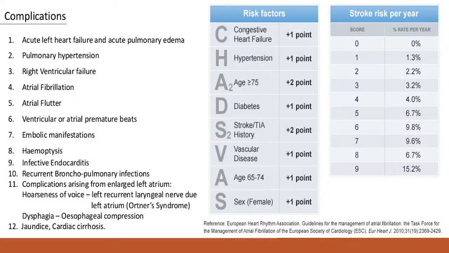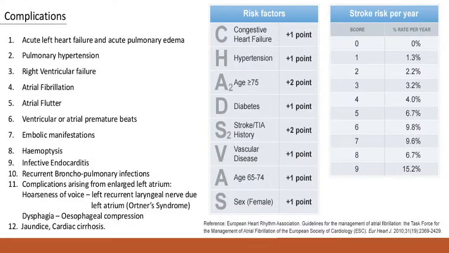Now, because the mitral stenosis has the associated thromboembolic phenomena, we have to give the anticoagulation. तो किस पेशेंट में एंटीकोएगुलेशन देंगे, किस में नहीं देंगे, that we can assess by the CHA2DS2-VASc scoring system. If the score is more than 3, we give anticoagulation. If it is less than 3, we usually do not give anticoagulation.